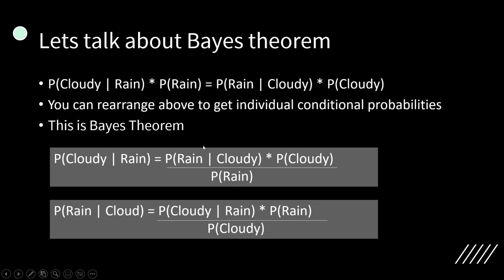So these are the two equations we have got from this equation, which is nothing but Bayes theorem. Bayes theorem actually helps you determine the probability of an event with uncertain knowledge. You don't know the probability here, you have some data or some probability that exists and you want to find out the other probability.